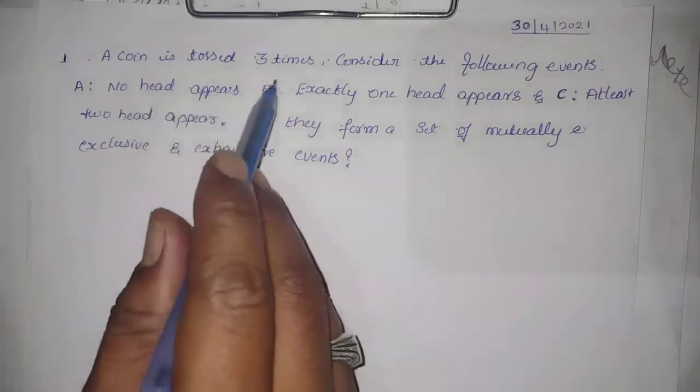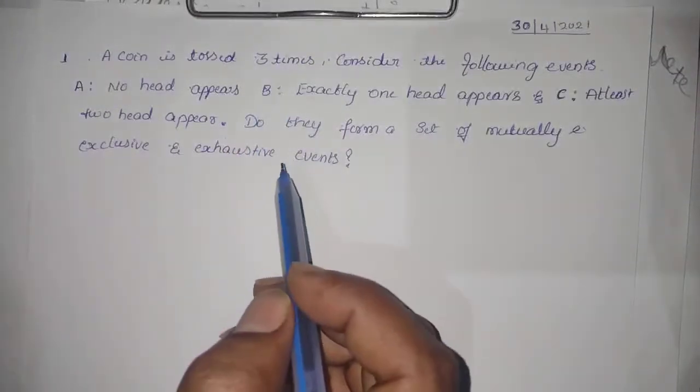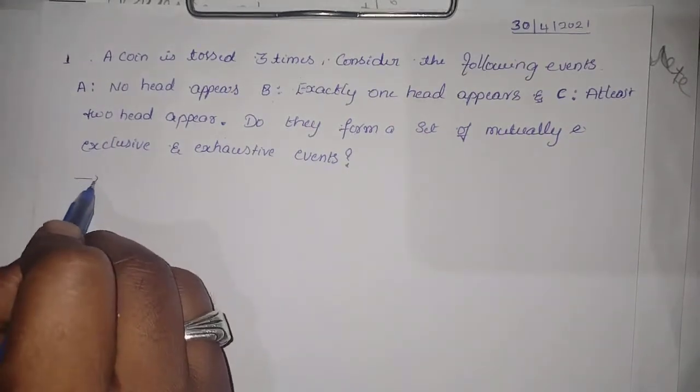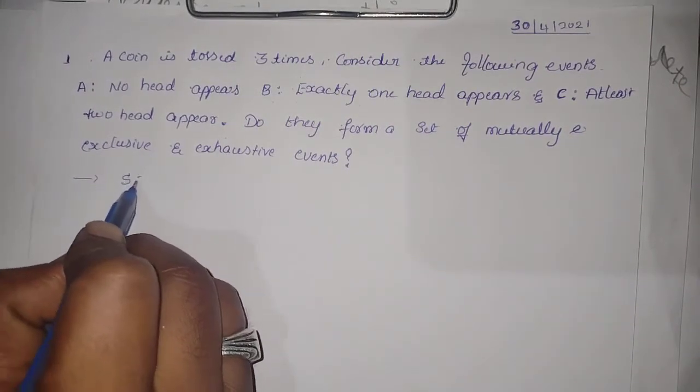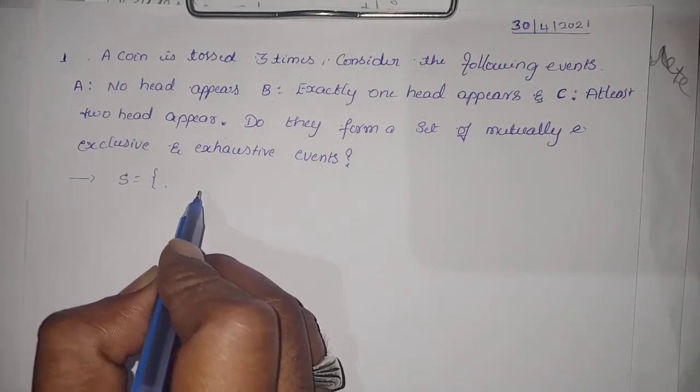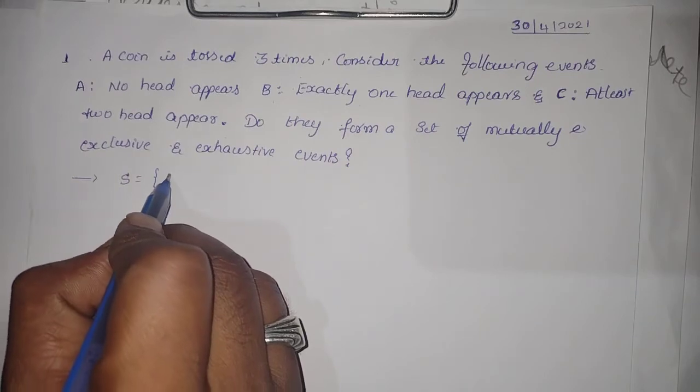Here, a coin is tossed three times, which means first you should construct the sample space. So the sample space S contains how many elements? 8 elements. Which are those?